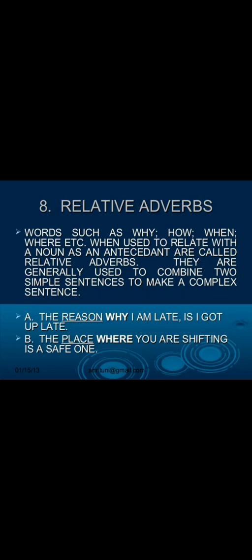For example, the reason why I am late is I got up late. The place where you are shifting is a safe one. So dear students, here the relative adverbs are reason and place, because it is related to the particular place or reason. It is called relative adverbs.